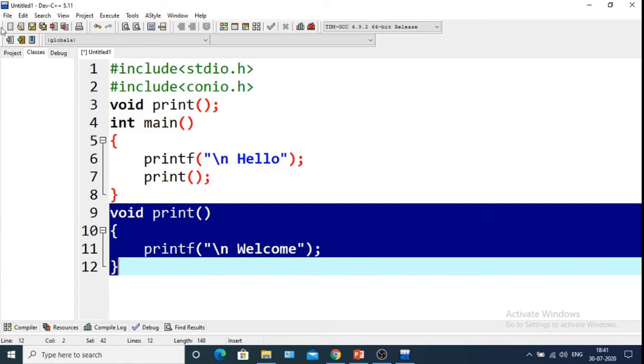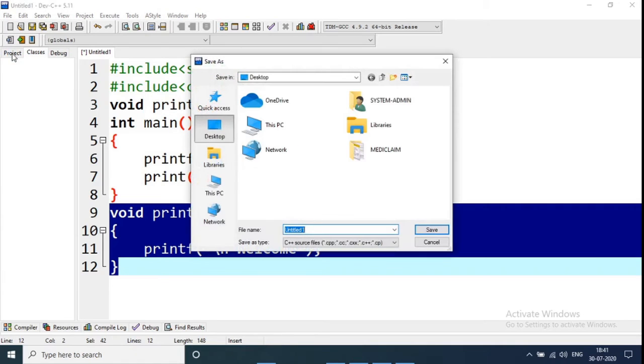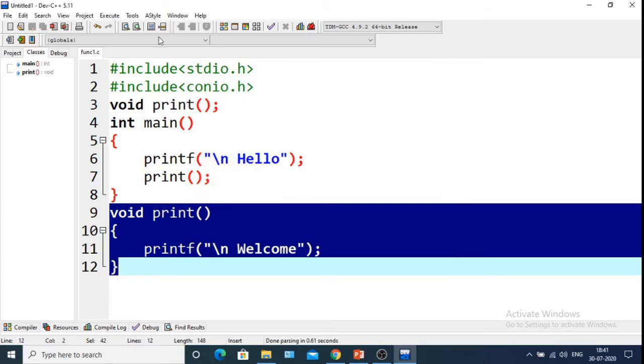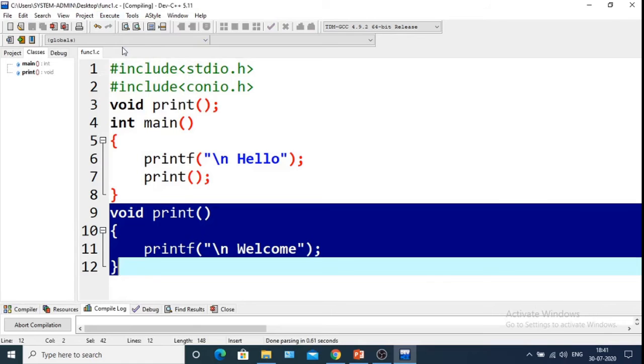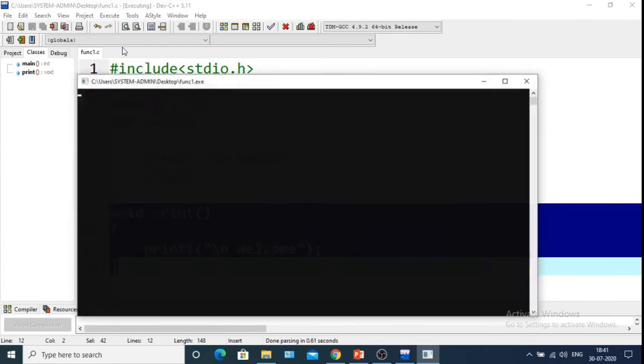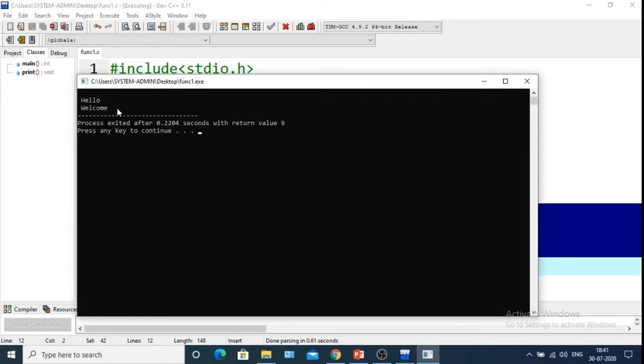So let's save the program first, Func1.c. Now we'll execute it. As you can see, first hello has been printed and then welcome.